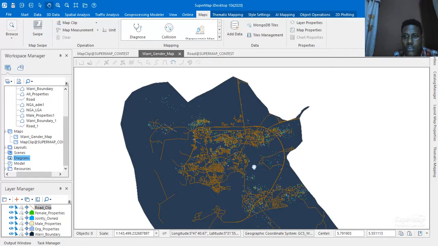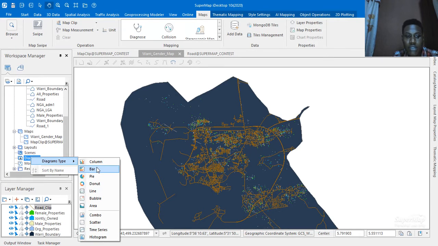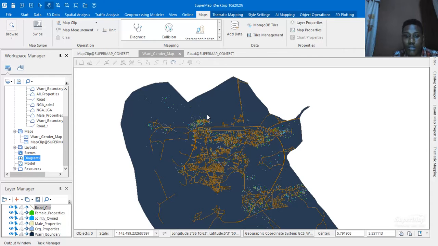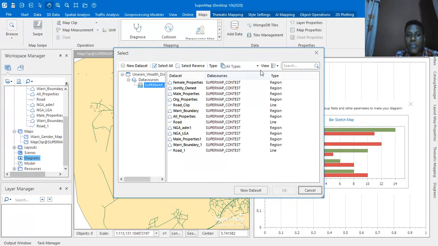So the graph was done through the diagrams. So I right clicked, my diagram type was to be a bar graph, so I clicked on the bar graph, and it's loading up.